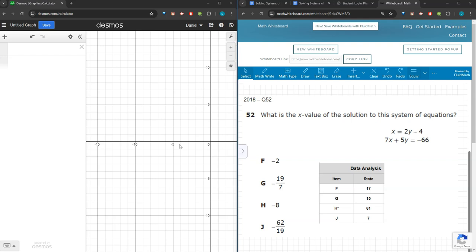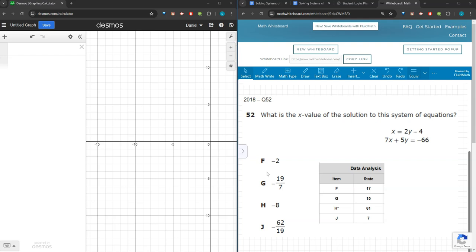This is question 52 from the 2018 Algebra 1 STAR exam, and it states, what is the x value of the solution to this system of equations? Now, this is a level 2 problem. Again, not because of the equations that were given, but because of our answer choices. Notice that our answer choices are only given as possible x value solutions, or pieces of the solution, but we're not given any y values.